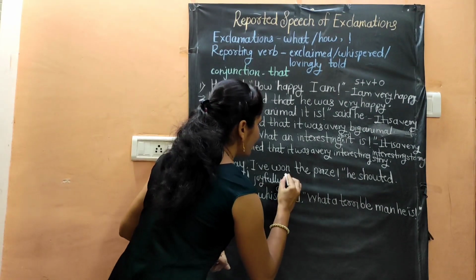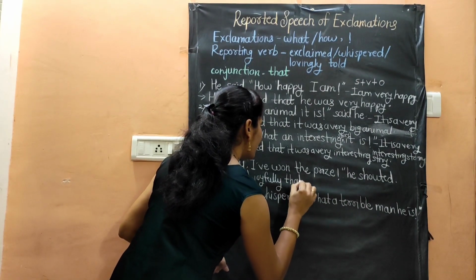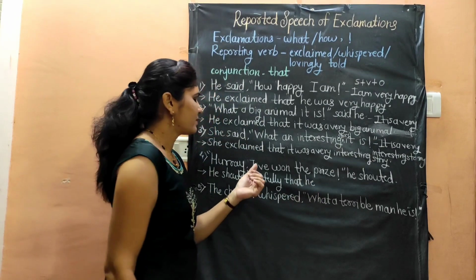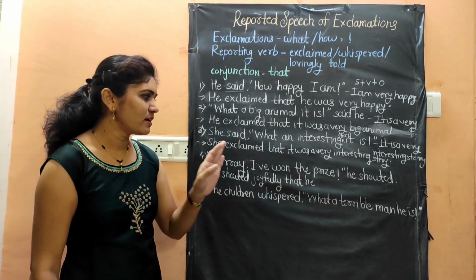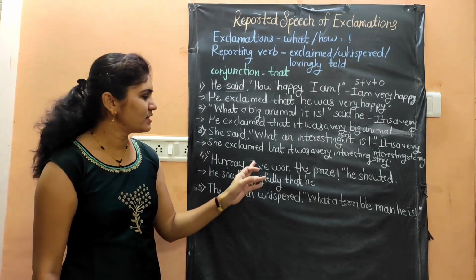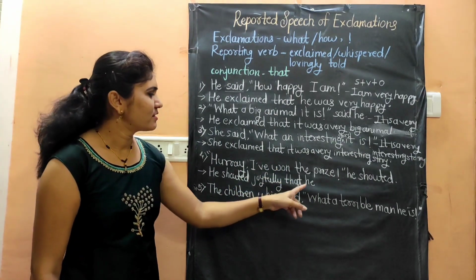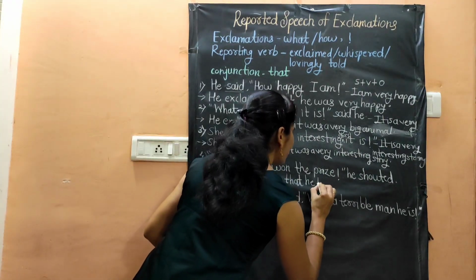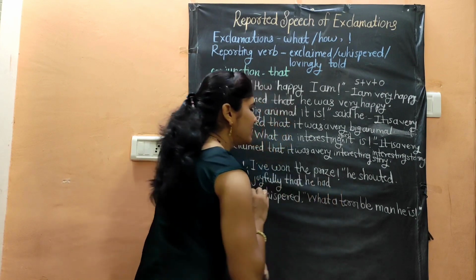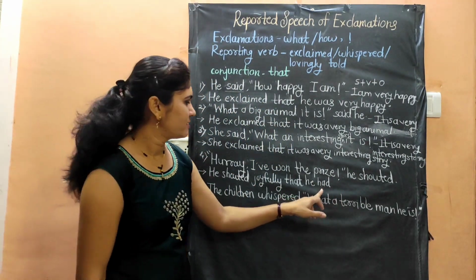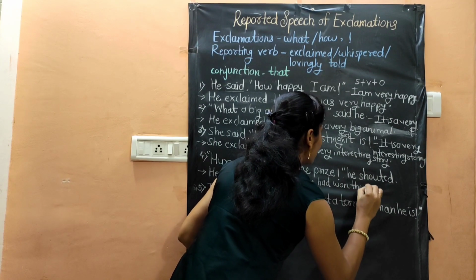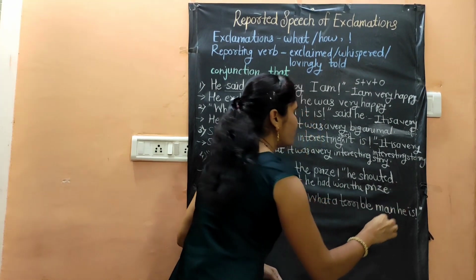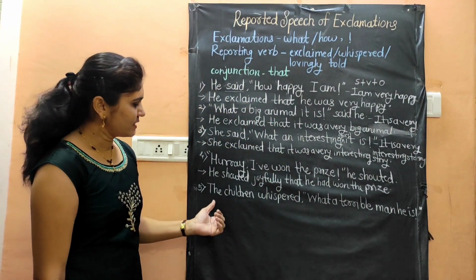He shouted joyfully that he, instead of I, we will write the third person pronoun he, because I have not won the prize. He have won the prize. Then instead of have, we will write past form had, and then the remaining sentence as it is, won the prize. Full stop.